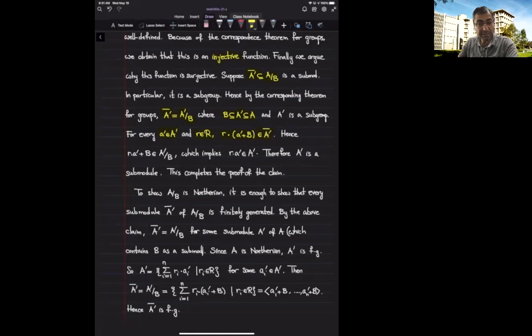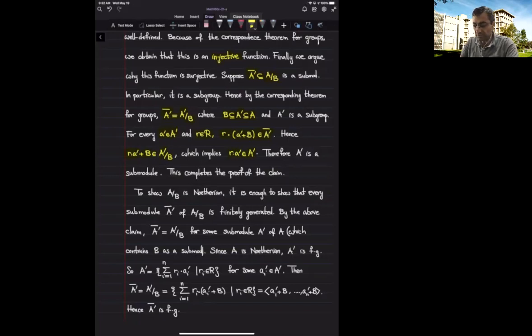The way that we define scalar multiplication in quotient modules is by multiplying only the coset representative. So this scalar multiplication is the coset that's represented by r times a prime. And that is supposed to belong to A prime bar, and A prime bar is A prime over B. So this coset belongs to A prime over B, which means that this coset representative belongs to A prime. So r times a prime is inside A prime, and that's exactly what we wanted to show.